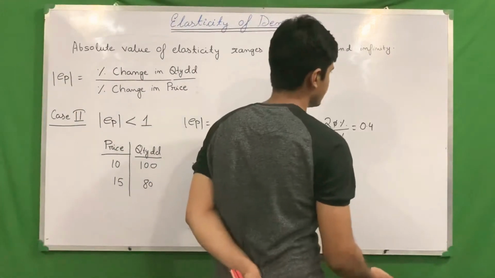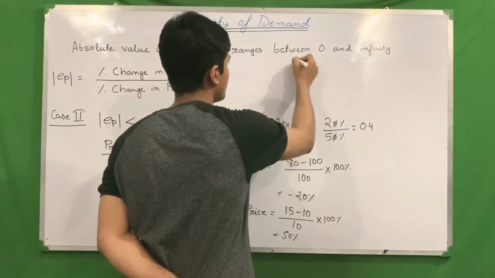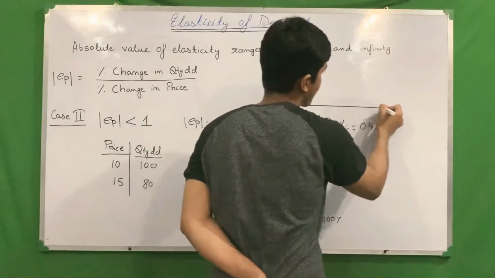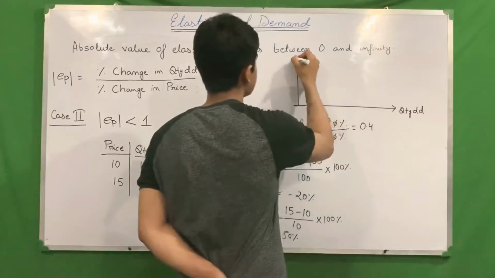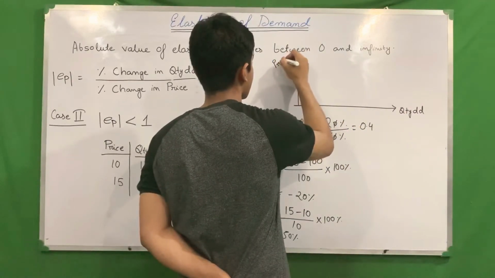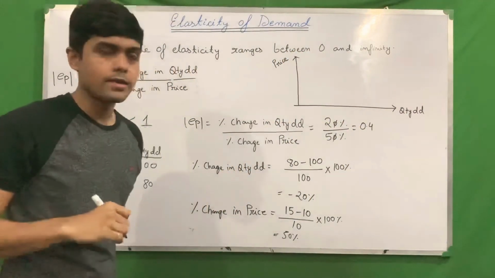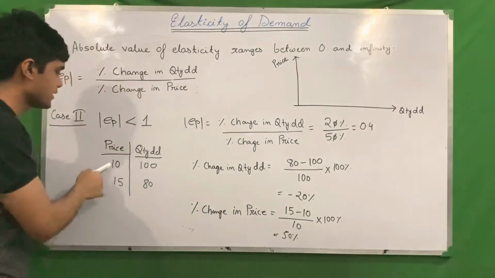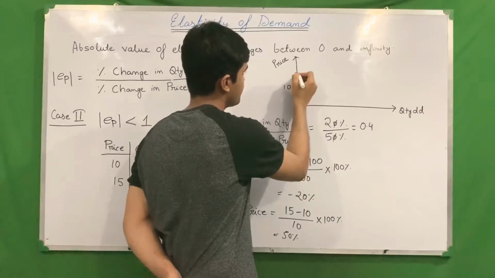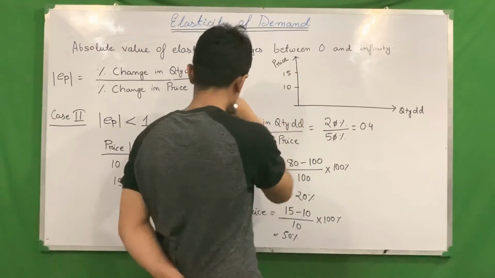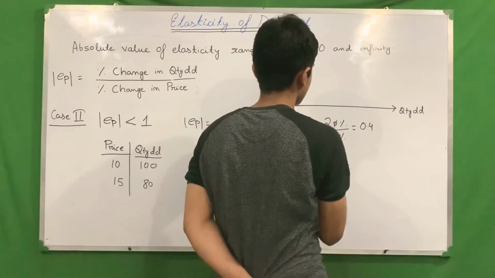Now you see the demand curve. How will the demand curve look? This is quantity demanded and this is price. Price is 10, 15. Quantity demanded is 80, 100.